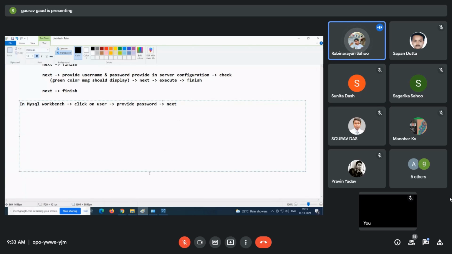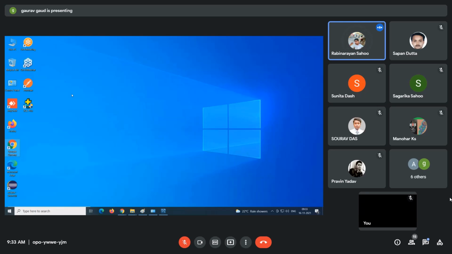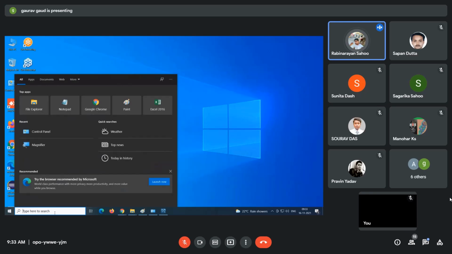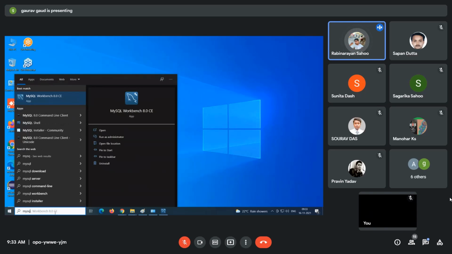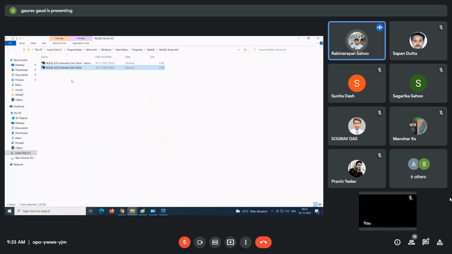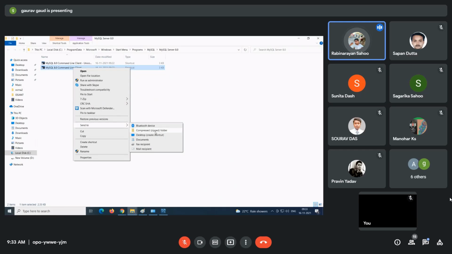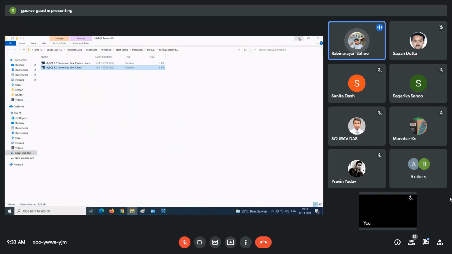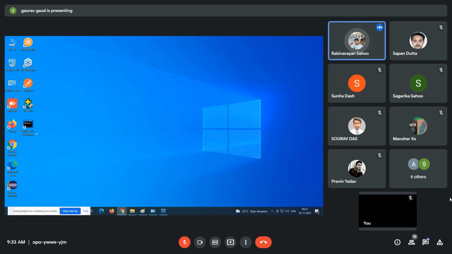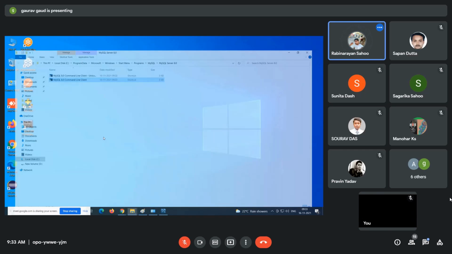Now what you need to do, go to your things, guys. Just search for MySQL Command Line Client. Are you getting it? Once you install, you will get the MySQL Command Line Client. I will say open file location, command line client. I just want to make a shortcut to the desktop so that again and again we need not search. So in short, we have to open MySQL Command Line Client.